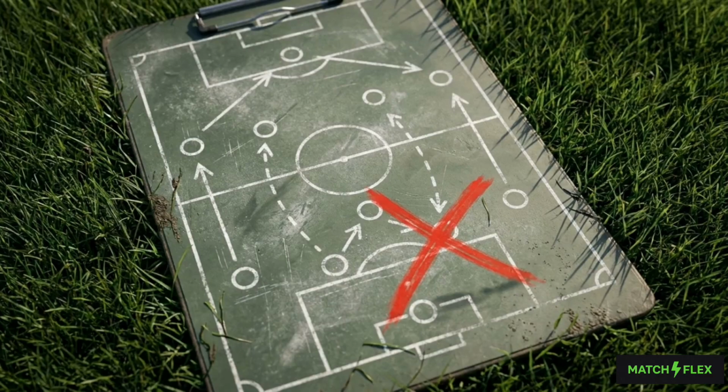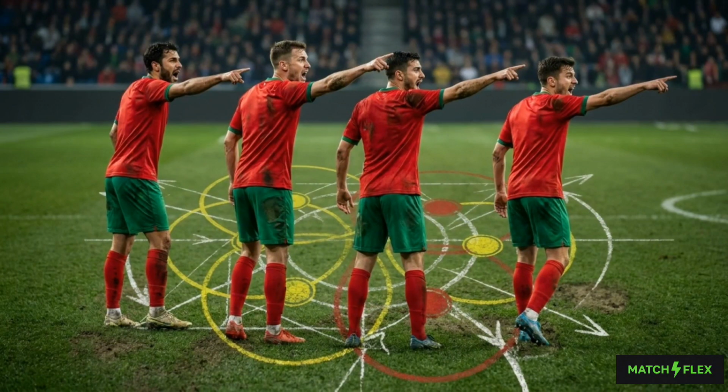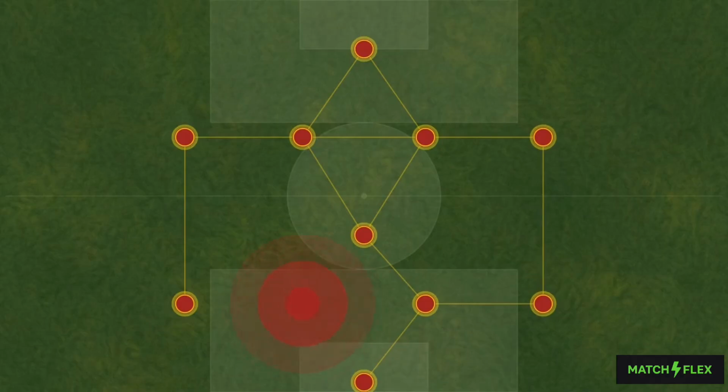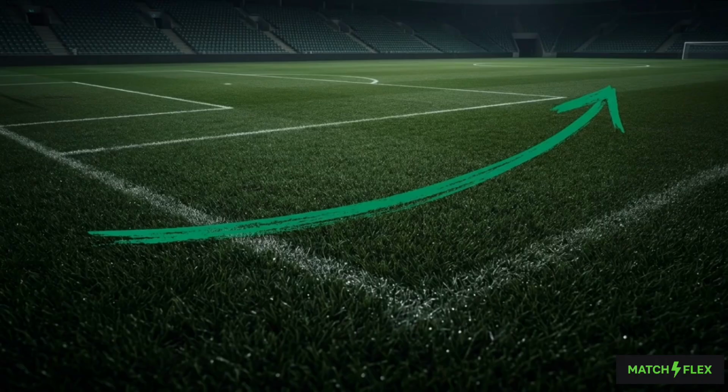A strict mathematical model requires us to account for missing variables, and Morocco faces a verified personnel absence. Center-back Nayef Aguerd has been ruled out of this fixture. Removing a primary defender forces immediate, untested adjustments regarding the depth and communication of the defensive line. On the tactical board, this creates a specific structural weakness in the left center-back zone, compromising the integrity of the 4-1-4-1 shape.